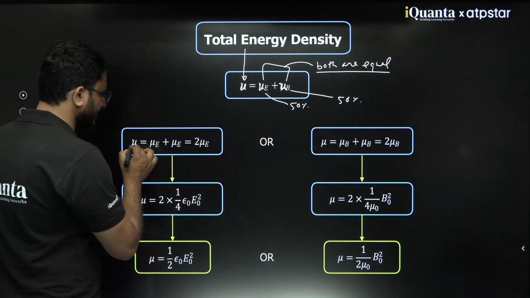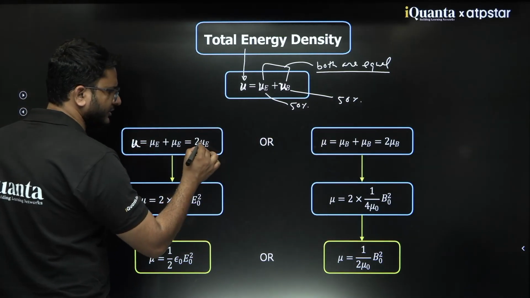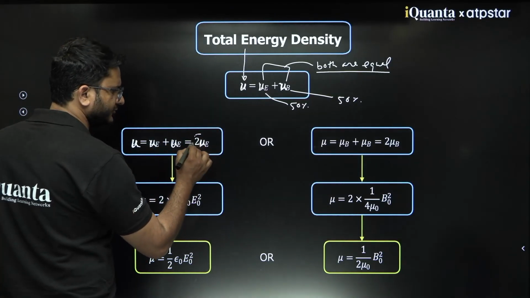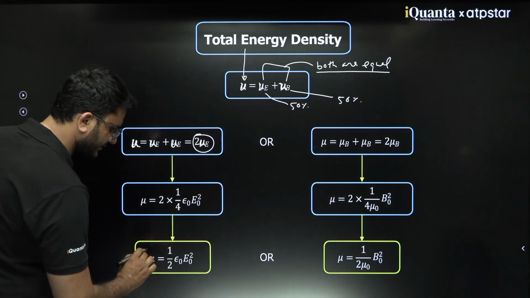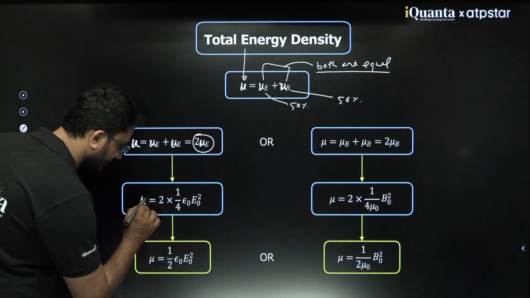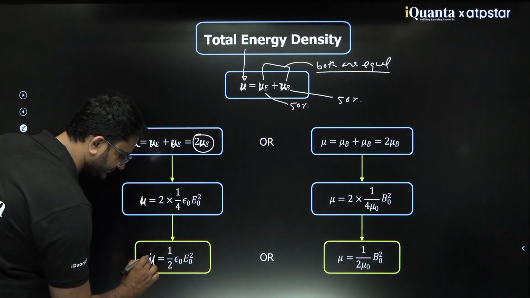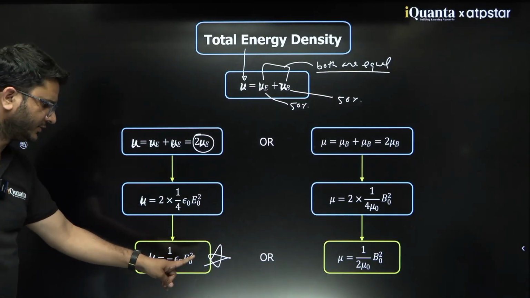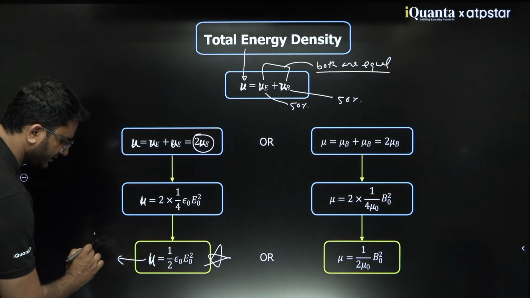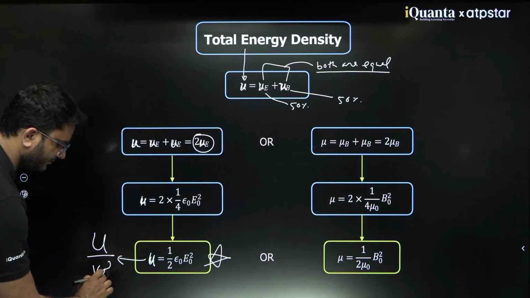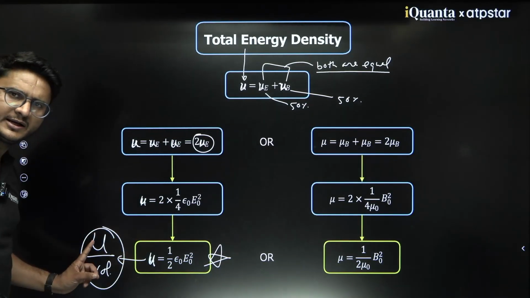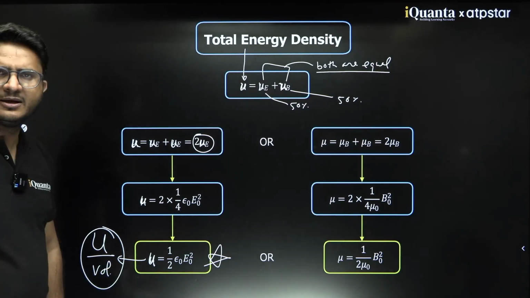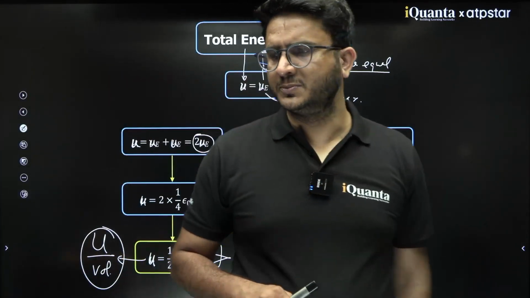And if you write the total energy density, you can write twice u_E, which would be half epsilon naught E naught square. And what is this value? It is nothing but U by volume. That is the meaning: total energy stored in the form of electric plus magnetic field divided by the region's volume.